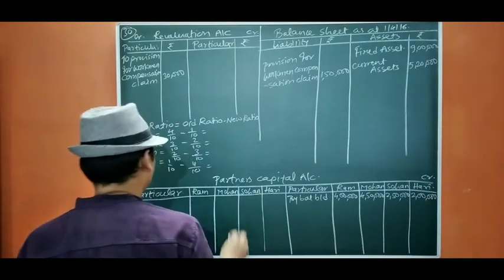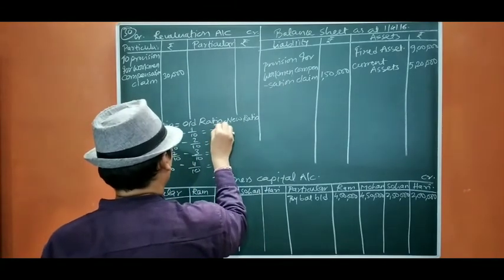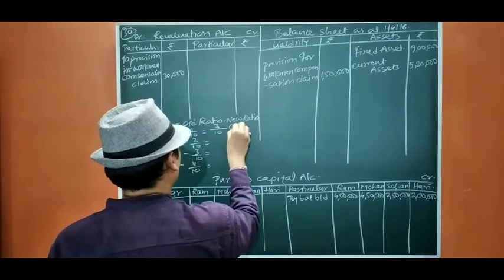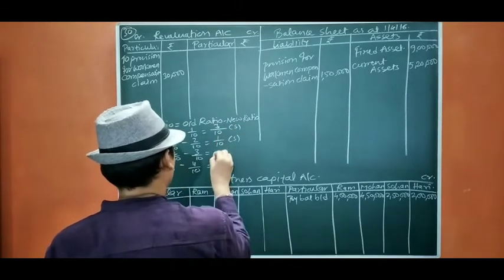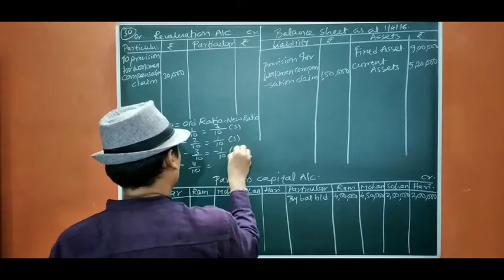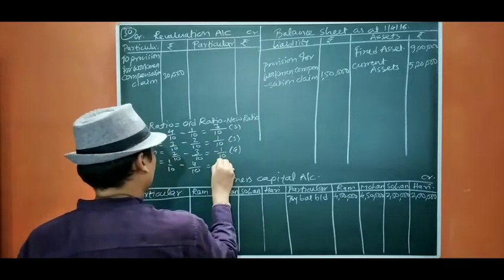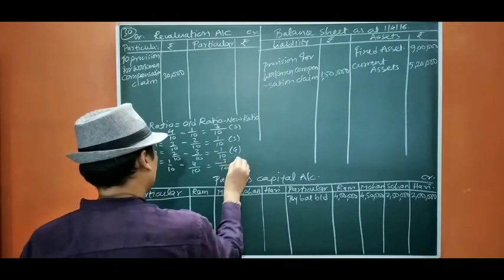Okay, so it will be 3/10 sacrifice, 1/10 sacrifice, minus 1/10 gain, and minus 3/10 gain.